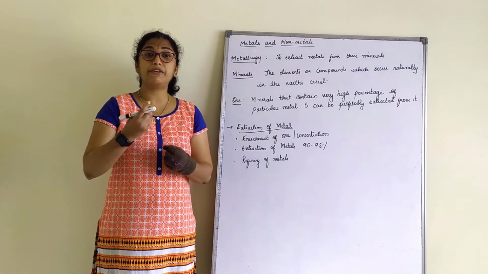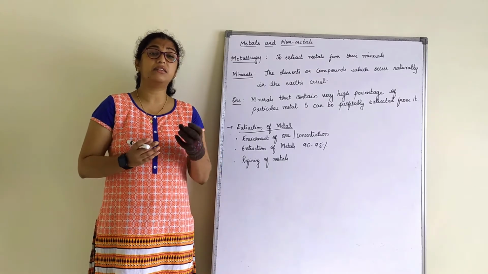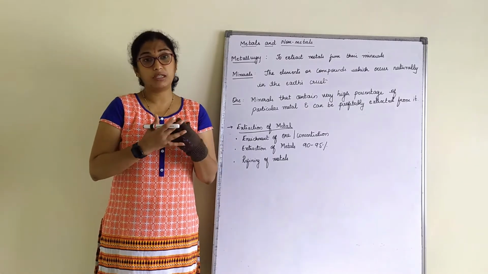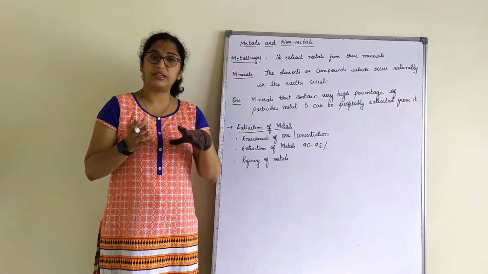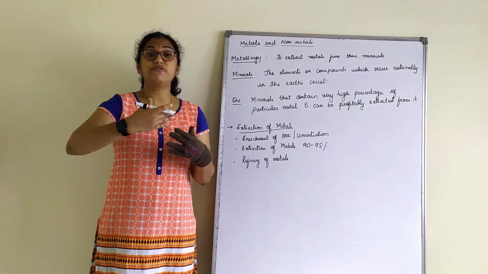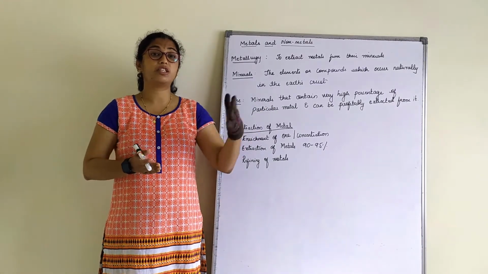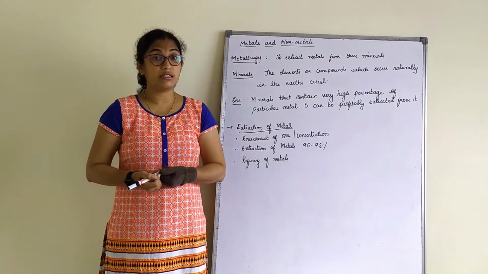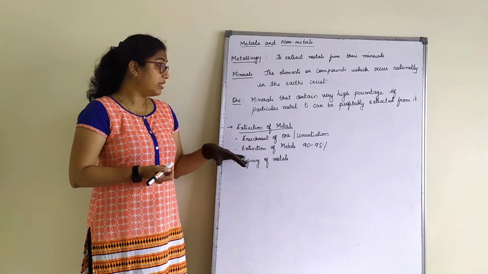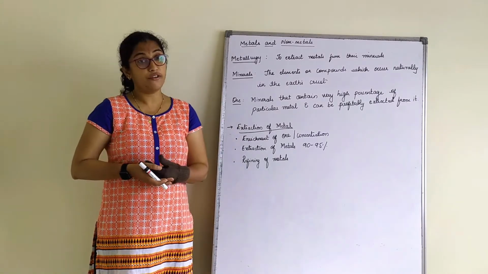We call these gangue particles. So gangue is nothing but unwanted particles present in the ore, that is, dust, sand, silt, gravel, etc. This is first cleaned. After this is cleaned, it is exposed to the enrichment of ore, or concentration of the ore. So let us see step by step how we go about the extraction of metal.